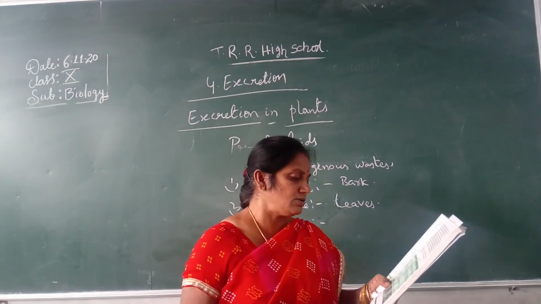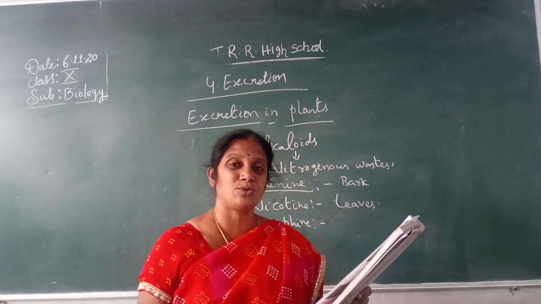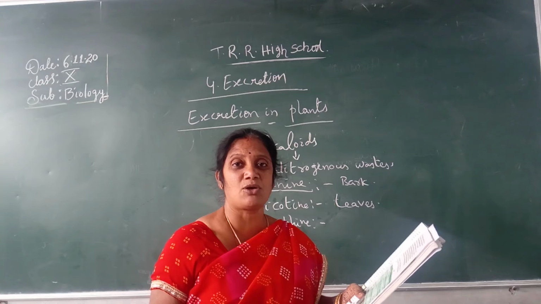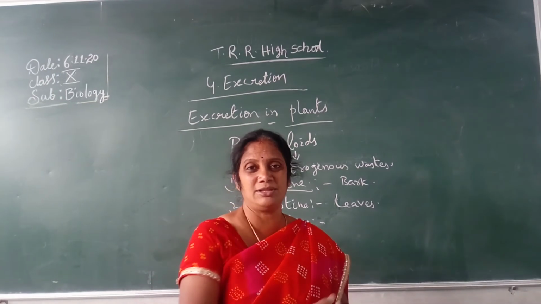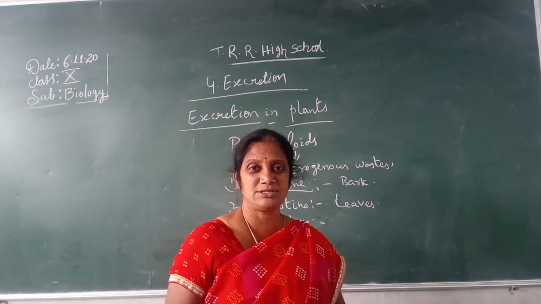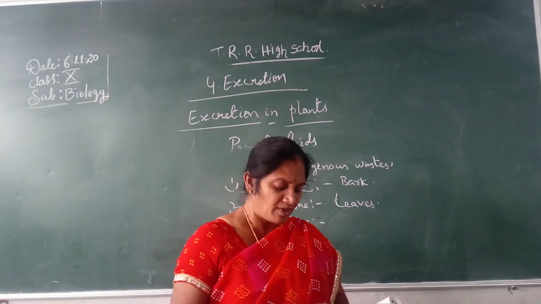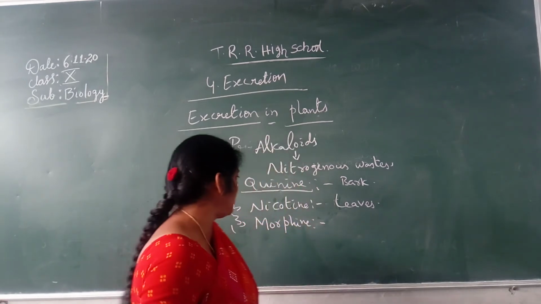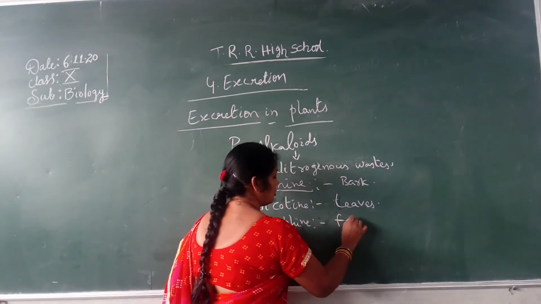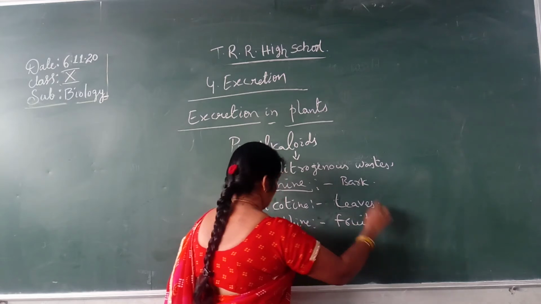Another one. This morphine is also called cocaine, and cocaine is a very costly drug. Many people inject it, you might have seen in our films and all. Another one is called reserpine. Morphine is a fruit.